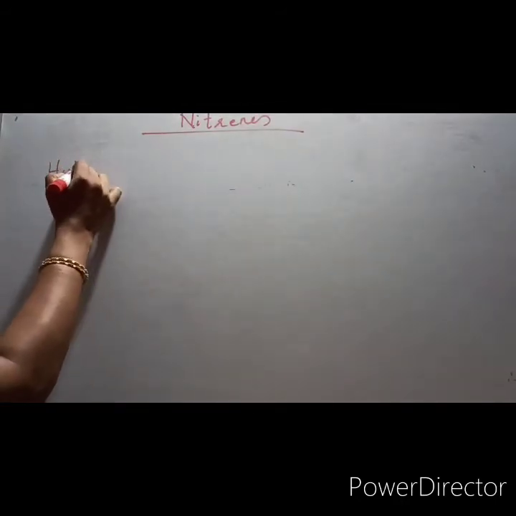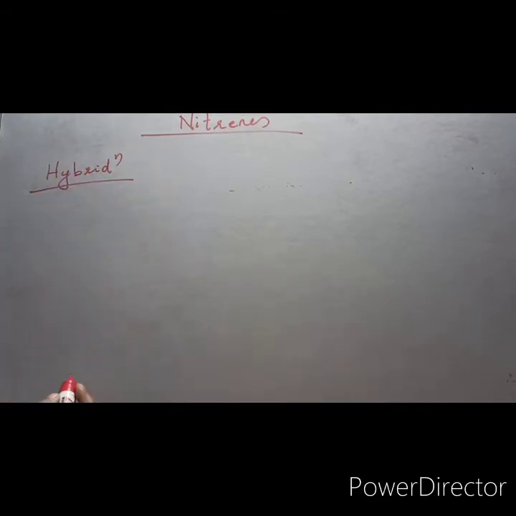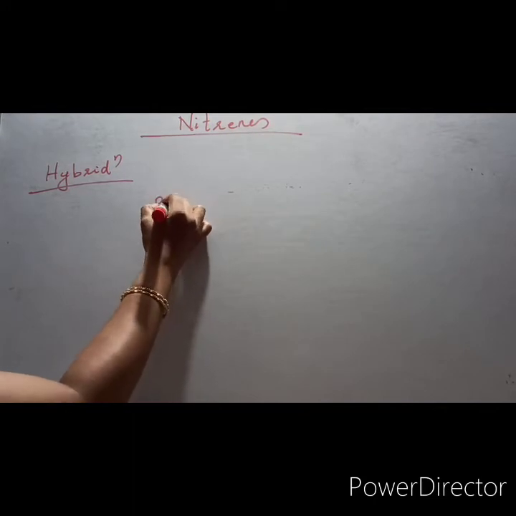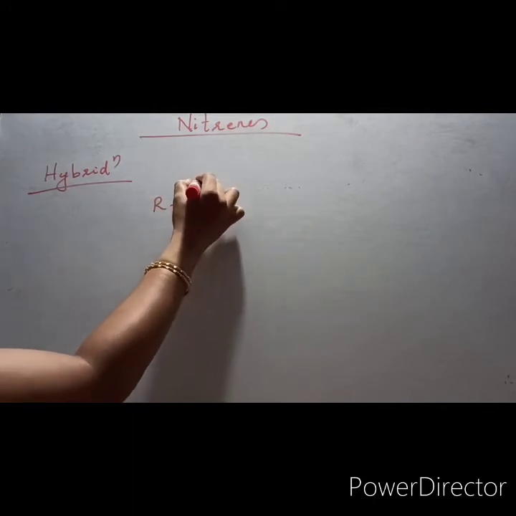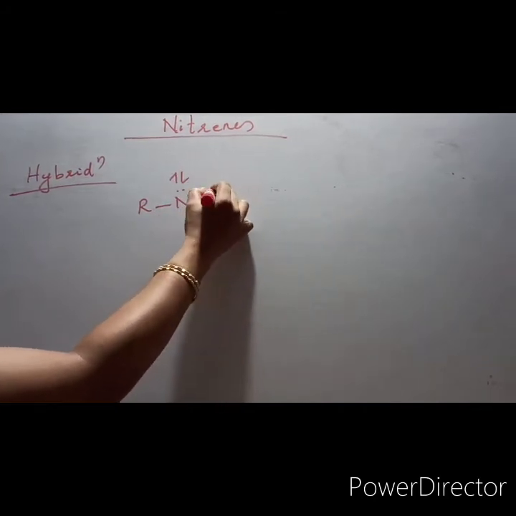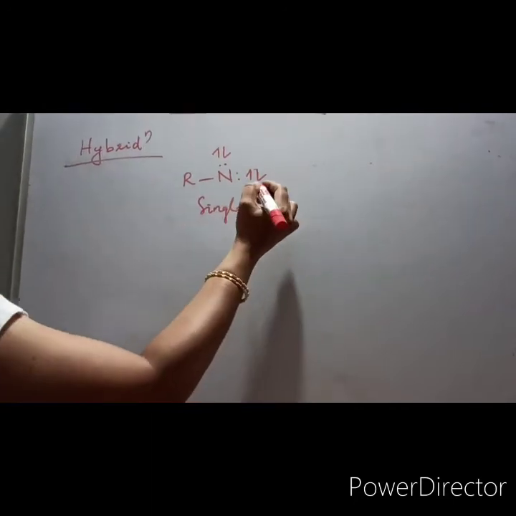Hybridization and stability. So here also there are two types of nitrenes. One is singlet nitrene, in which spins will be antiparallel. This is singlet nitrene.